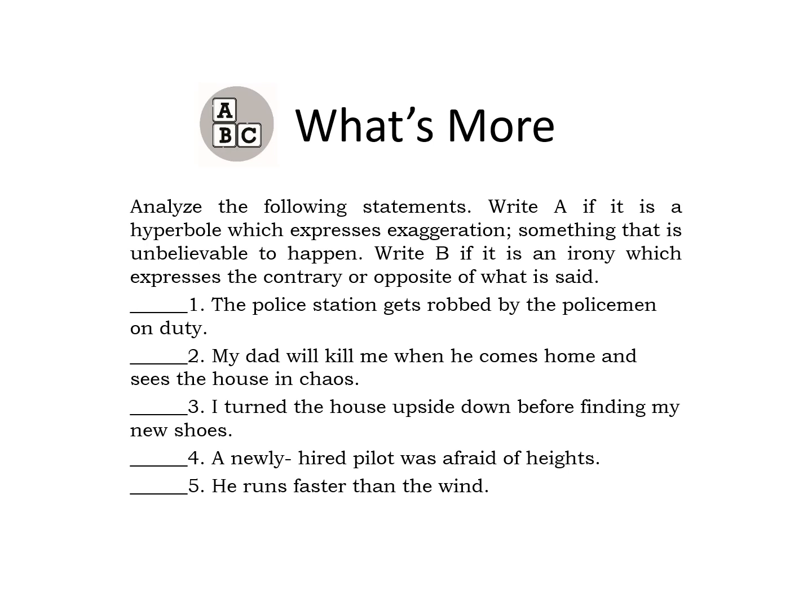Okay, so you may now turn your module to what's more. You're going to analyze the following statements. Write A if it is a hyperbole, which expresses exaggeration or something that is unbelievable to happen. And you write B if it is an irony, which expresses the contrary or opposite of what is said.